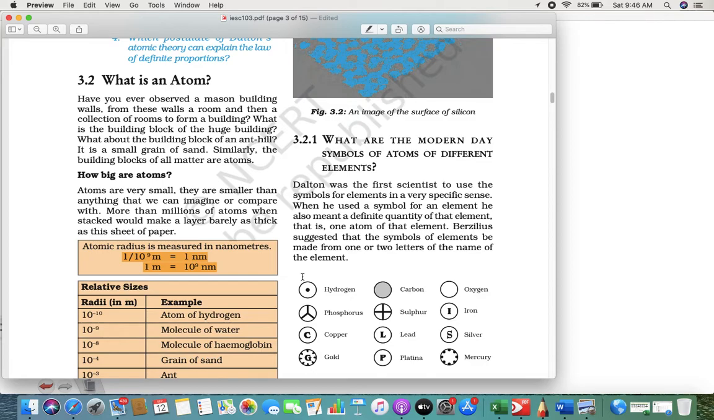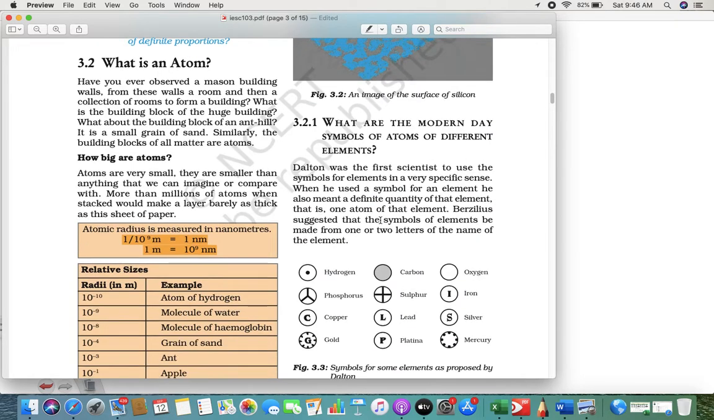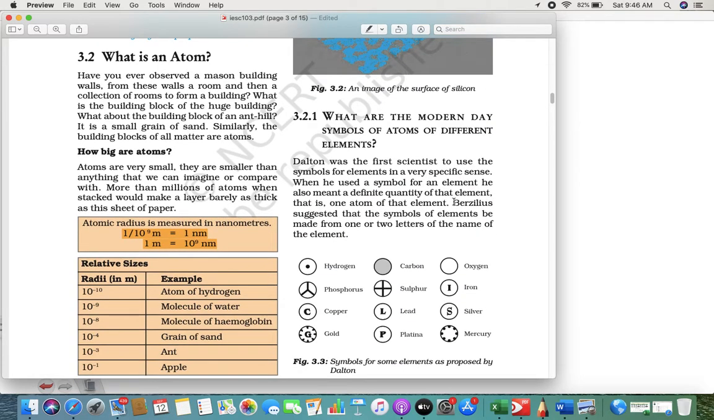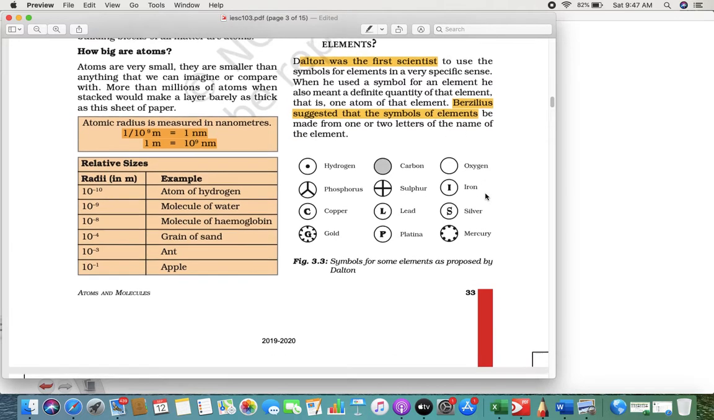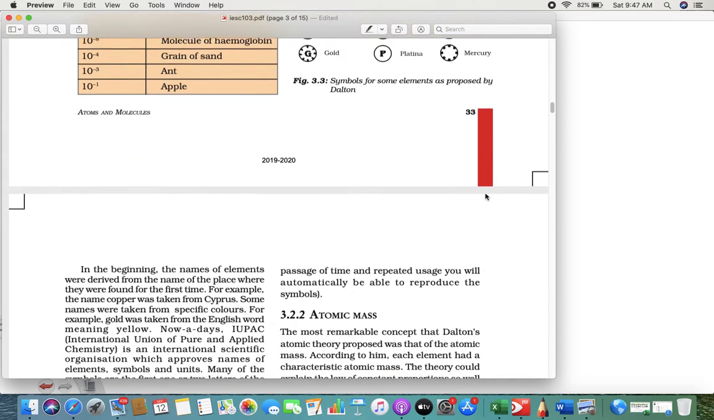But first of all, Dalton was the first scientist to use symbols in a very specific sense. Berzelius suggested certain symbols of the elements which are given below, if you see, and Dalton was the first, as I said, who talked about symbols. Can you see here? Hydrogen, the symbol looks like this. Phosphorus has a different symbol, right? Anyways, these symbols were later challenged.